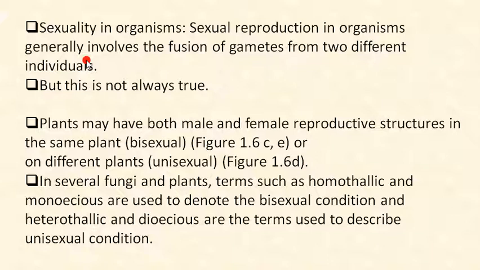In several fungi and plants, terms such as homothelic and monoecious are used to denote the bisexual condition. Opposite to that, heterothelic and dioecious are the terms used to describe the unisexual condition. So keep in mind that unisexual condition means heterothelic and dioecious, and bisexual condition means monoecious and homothelic. These terms are very useful.